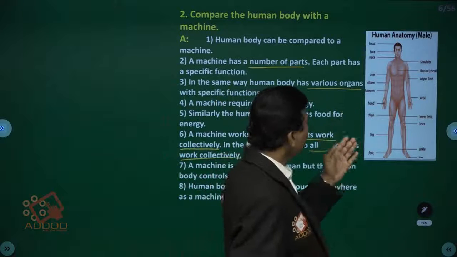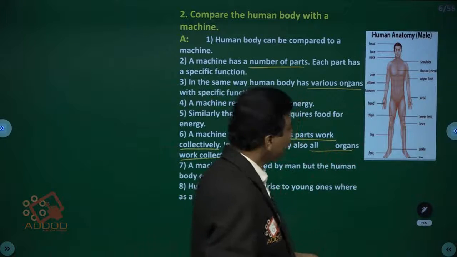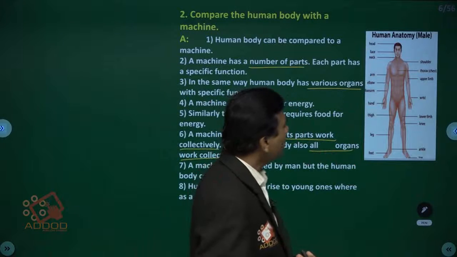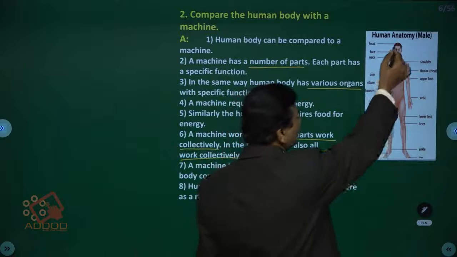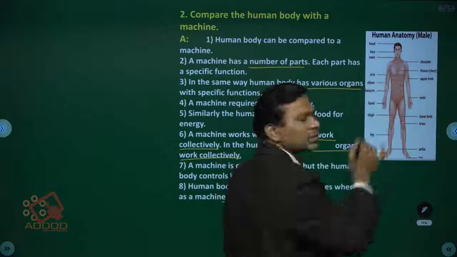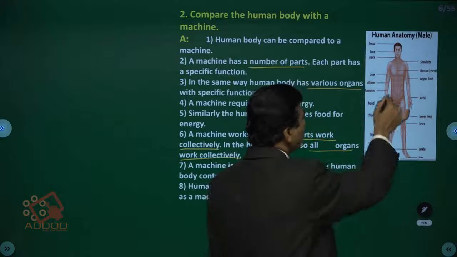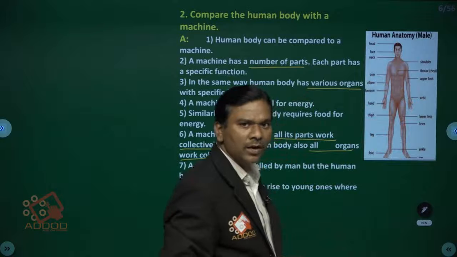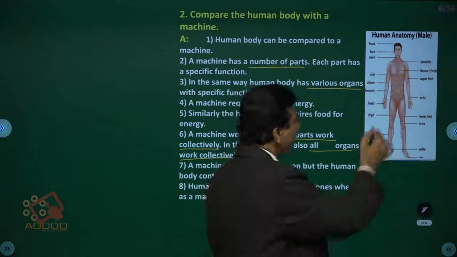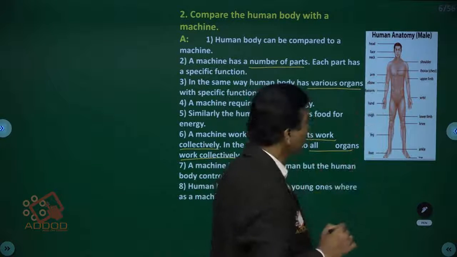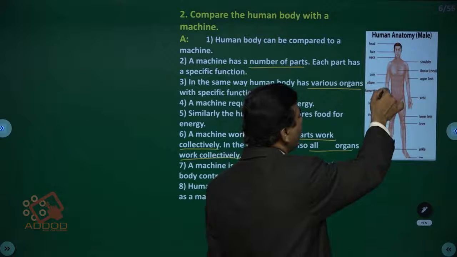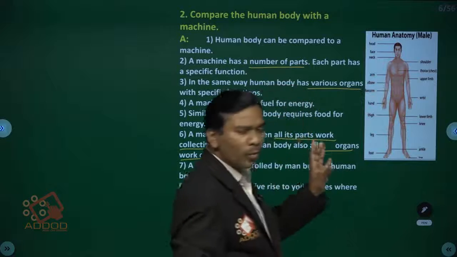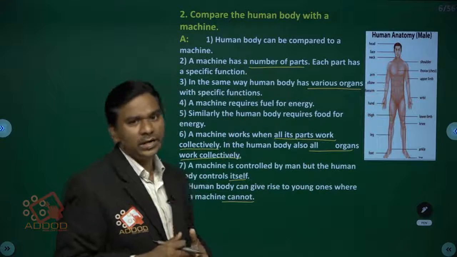Various organs, children. We already explained the parts. This is the human body, human anatomy, male section, children. The head consists of the brain. In the chest cavity, children, the lungs are present, and at the same time in the stomach area the kidneys are present. Inside it the digestive system is present. The excretory system, kidneys, is here, and the entire body is covered by the skin. Okay, children, all these body parts are working together.